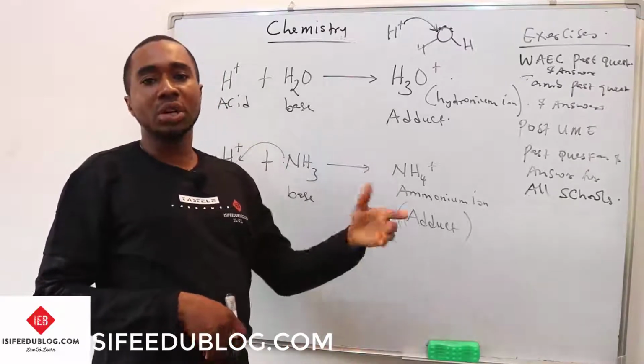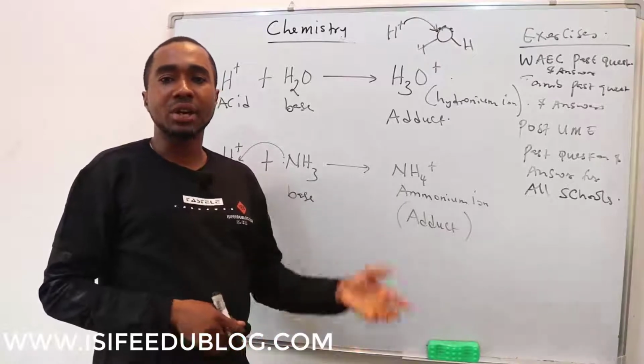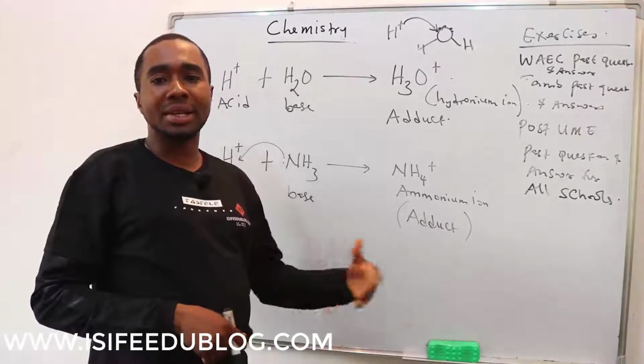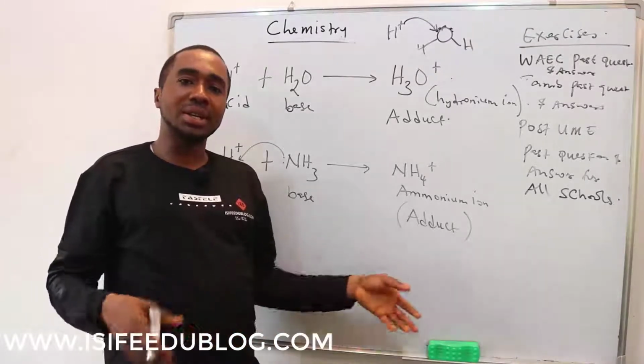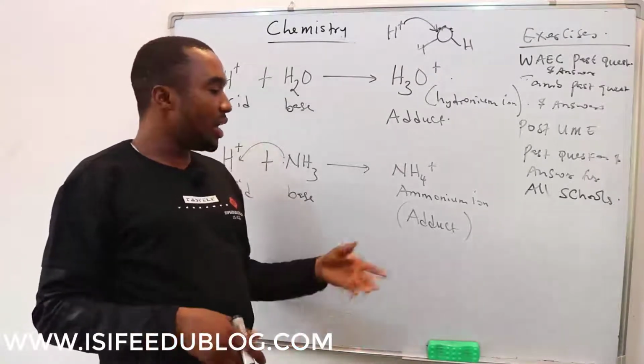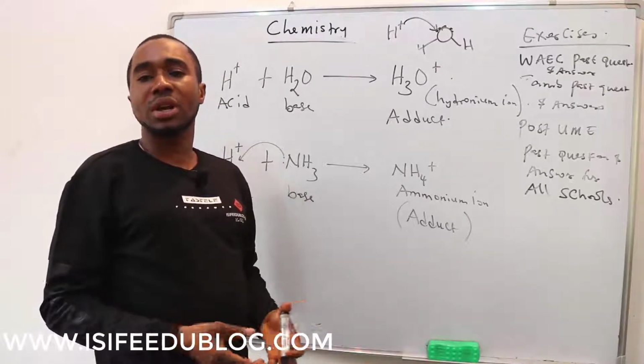If they can only donate one electron pair, we call them monodentate ligands. If they can donate two, they are called bidentate ligands. If they can donate three, they are called tridentate ligands. So another name for the electron pair donors is nucleophiles, or you call them ligands.